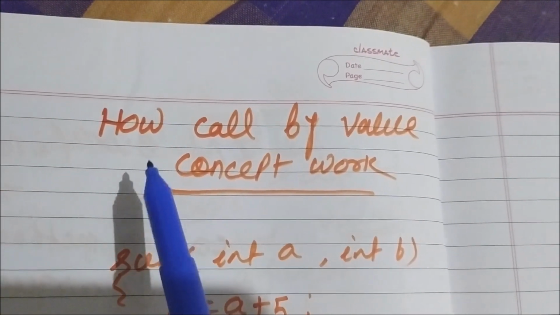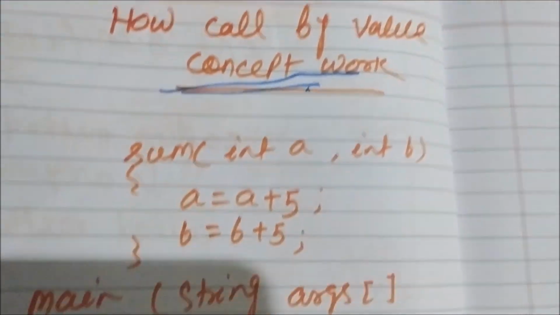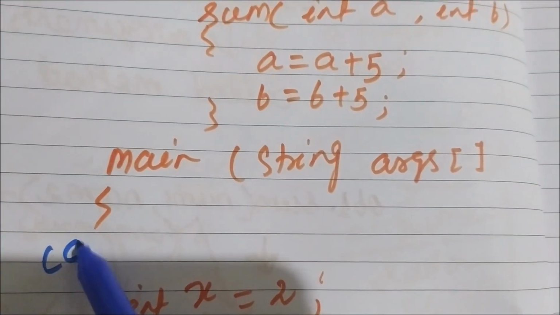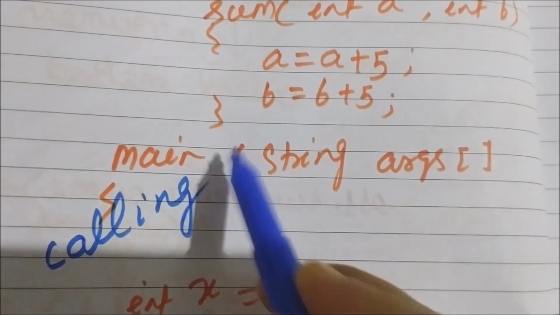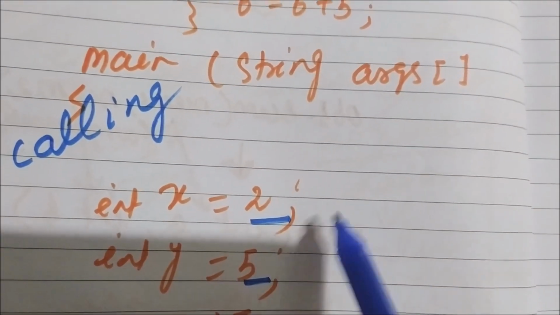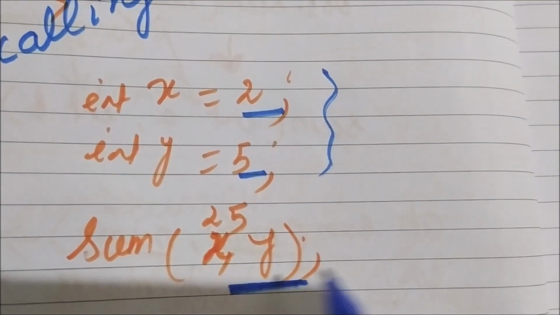Now look at how the call by value concept works. All of you see, in the calling method, the x value is 2 and the y value is 5, and these x and y values are passed like this.